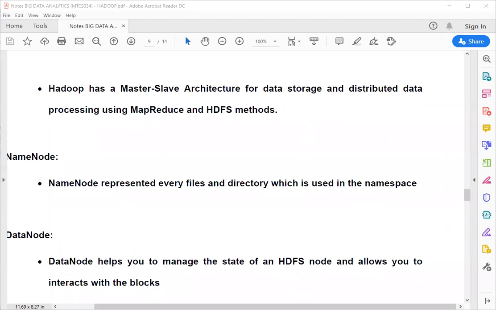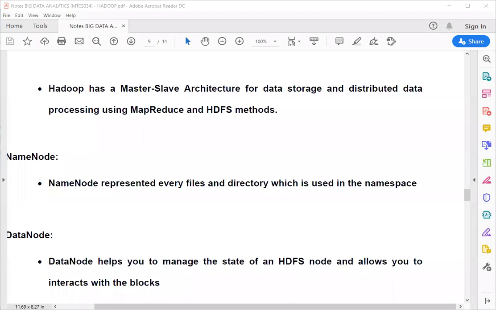Suppose we have 1 TB of Twitter data, and 1 TB is a large amount of data. To store and process that data on multiple systems will require monitoring and tracking. So what will happen? We'll create one master. In a practical way, suppose we have 5 laptops.